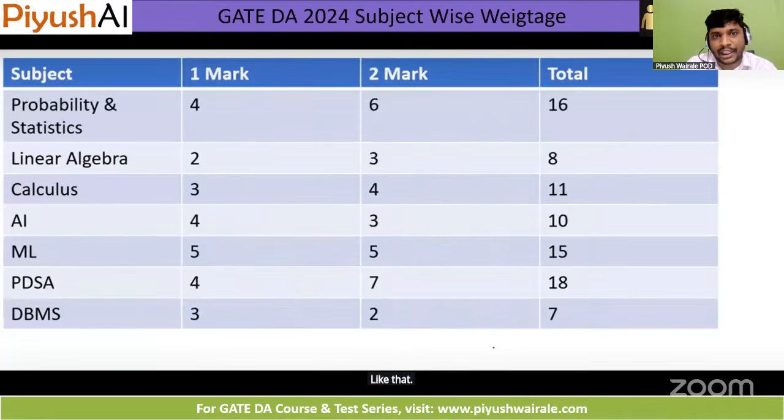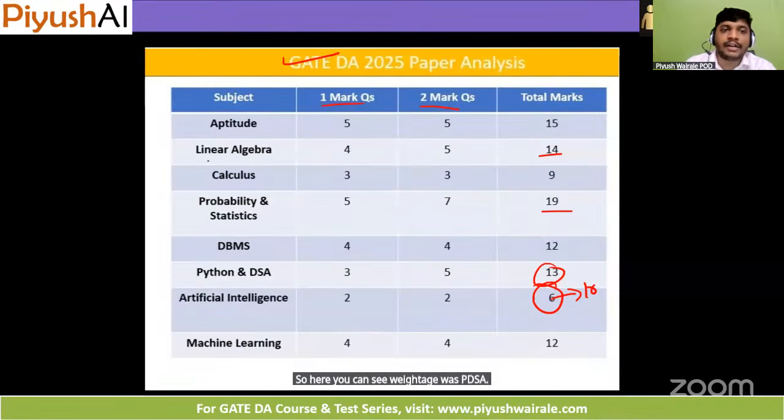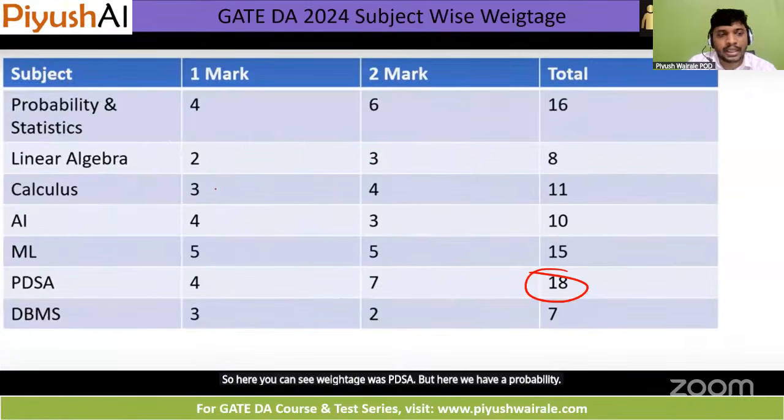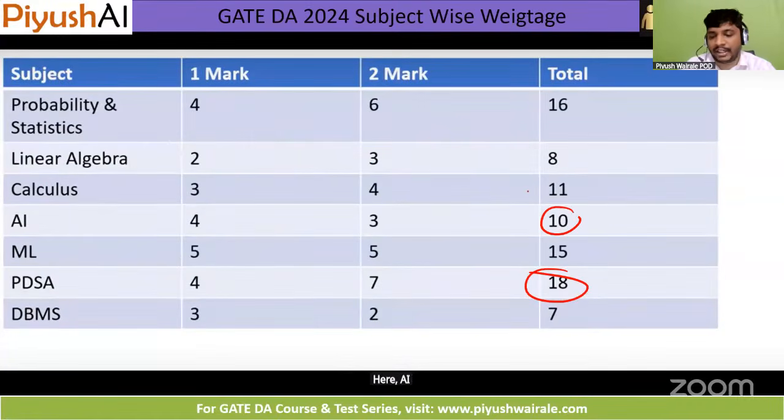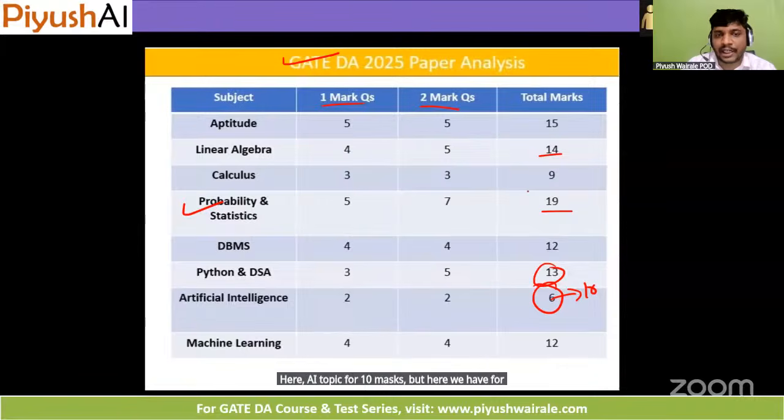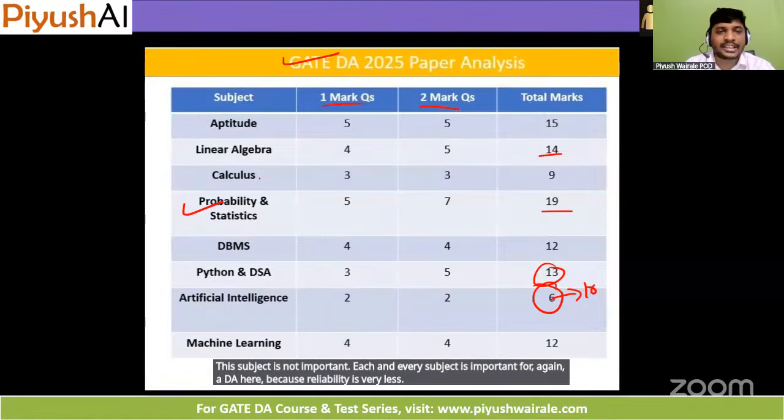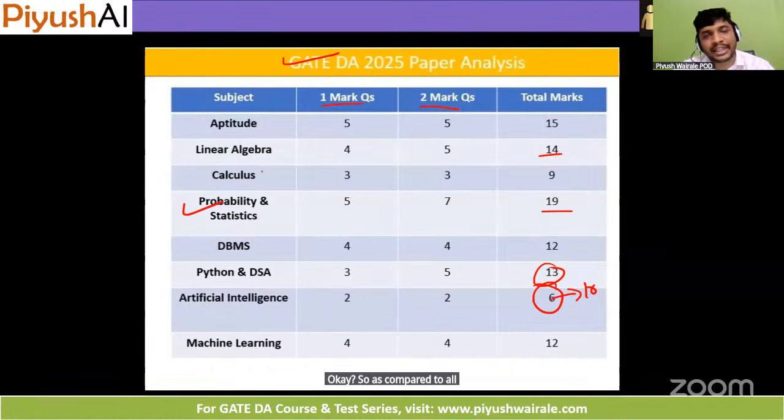If you observe the GATE 24 paper here, the weightage was different: here we have PDSA, but there we have probability. Here the AI topic is for 10 marks, but there it is for 6 marks, right? So it will give an idea, but don't think that any subject is not important. Each and every subject is important for GATE DA because the syllabus is small. Compared to all the GATE branches, the GATE DA syllabus is small, but you have to go in detail.